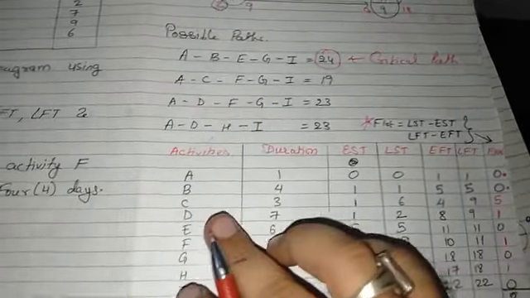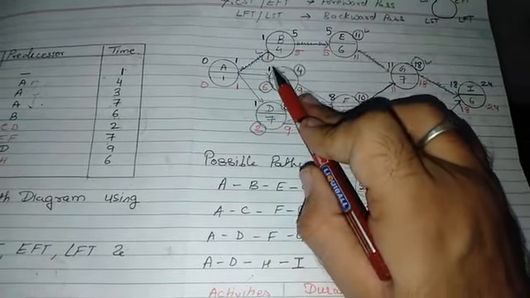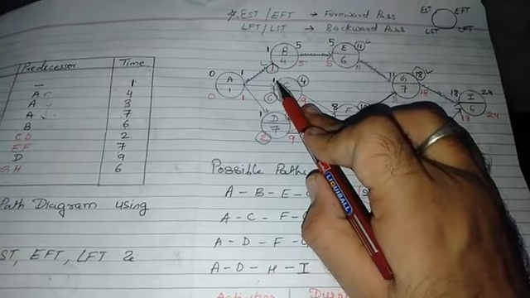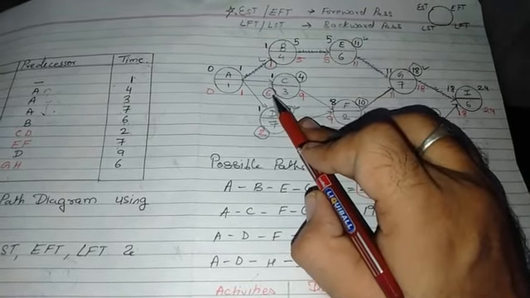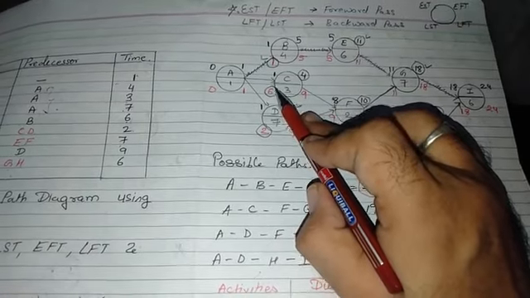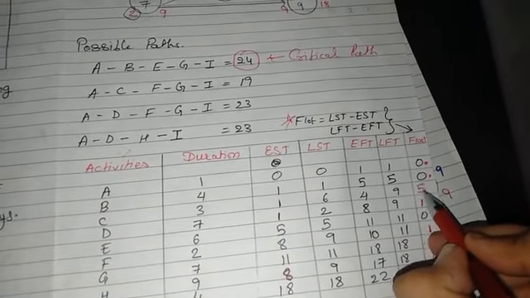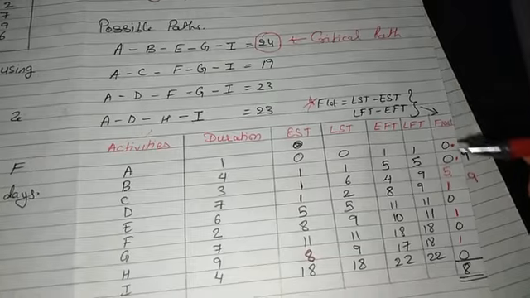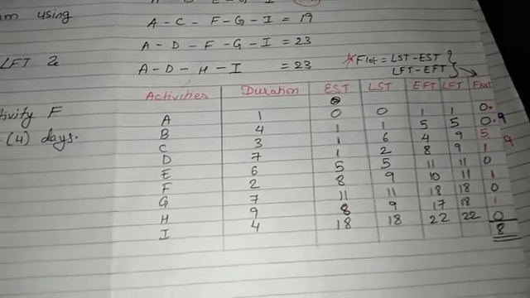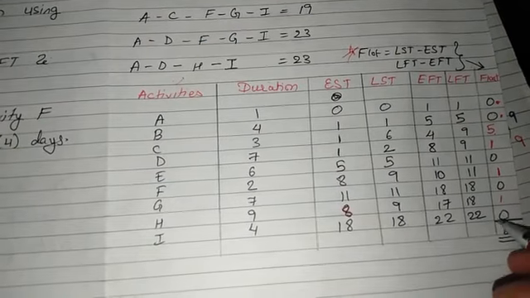Now the third activity, that is C. See here, C has different times: your early start time is 1 and your latest start time is 6. So you are having a slack of 5 days. This is a benefit, that you can delay this activity by 5 days. Similarly, I had done all the calculations, and in this sum you are having a float time of 8 days.